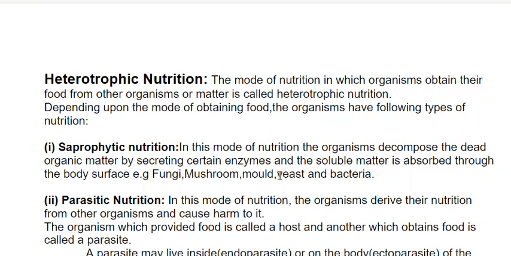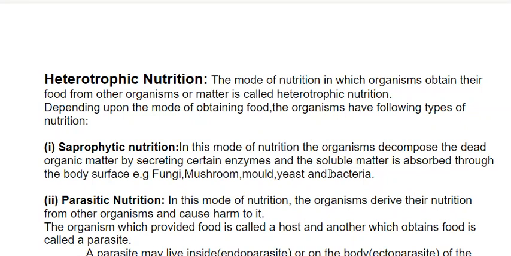For example, fungi, mushrooms, mold, yeast, and bacteria. Here you will find the saprophytic mode of nutrition, where they feed on dead and decaying organic matter, and they secrete certain enzymes, and the soluble matter is absorbed by these organisms.